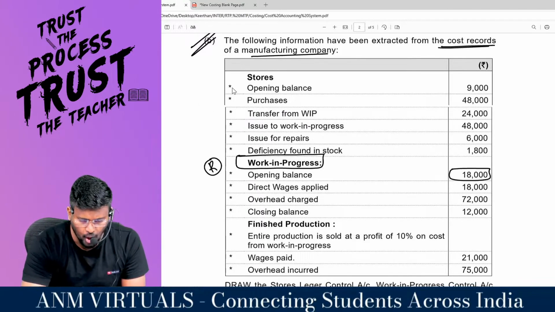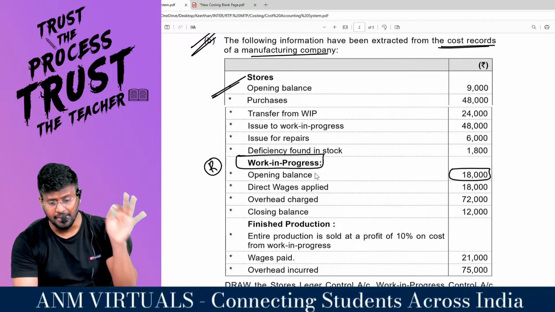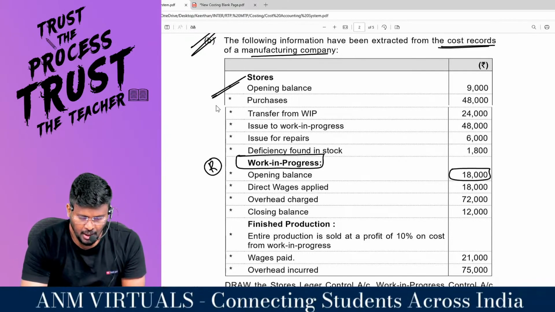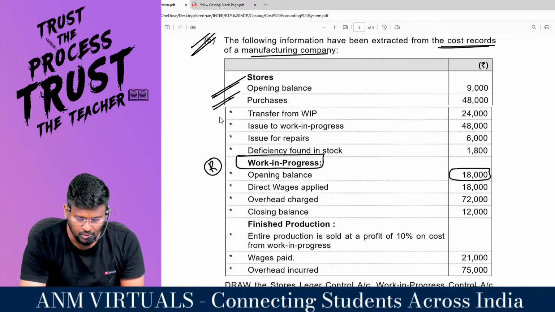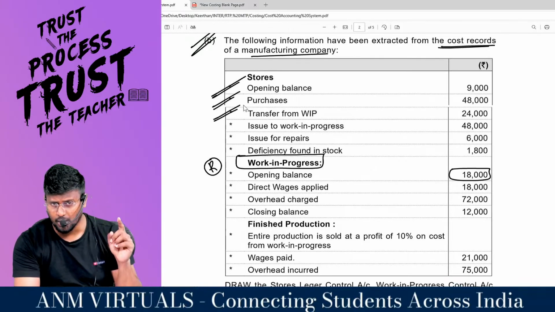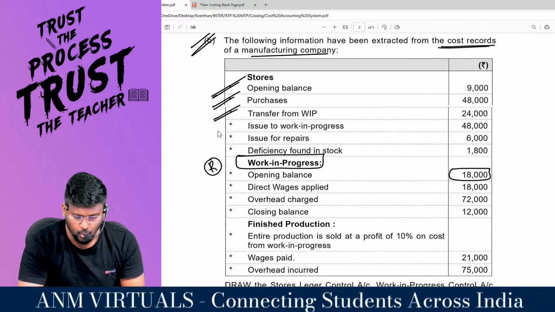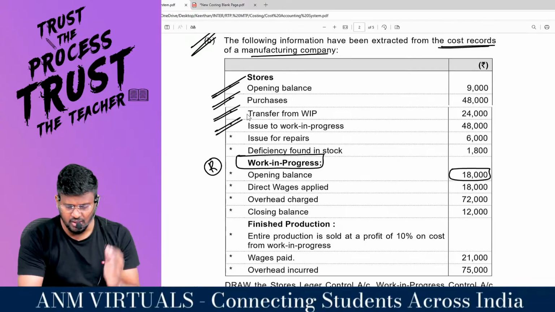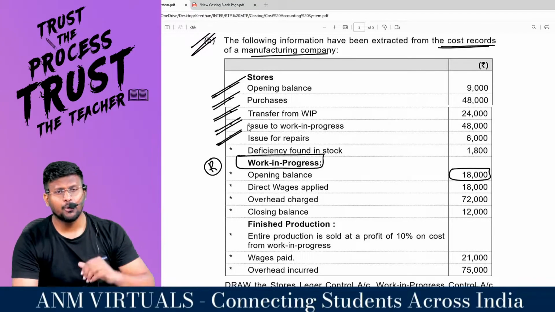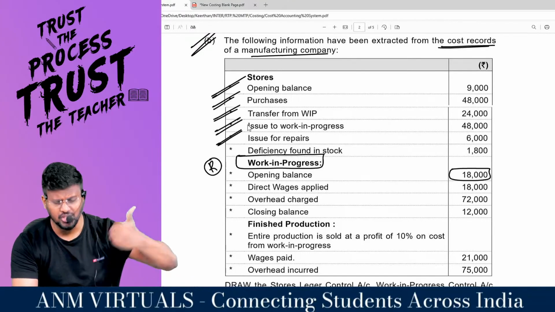How will we write stores? Opening balance, stores ledger control account debit side to balance brought down 9,000. Purchases, stores ledger control account debit to general ledger adjustment account. Transfer from WIP, stores ledger control account debit to WIP ledger control account. Issue to WIP, WIP ledger control account debit to stores ledger control account. Issue for repair, production overhead control account debit to stores ledger control account.